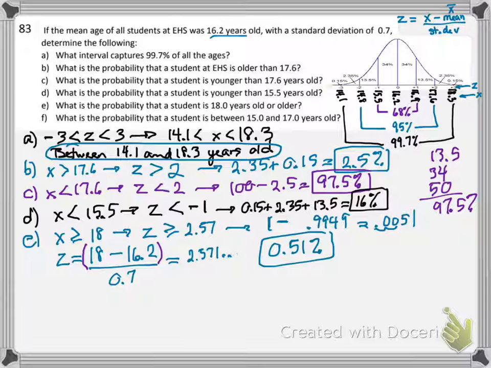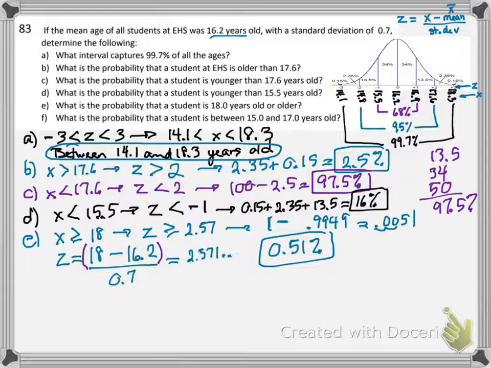Again, think about if that makes sense. How many people are 18 years or older? Not very many. 0.5%. Half a person out of every 100. 5 people out of every 1,000. If there's about 3,000 people in the school, that'd be about 15. About 15 people are over 18. Seems like it should be a little higher than that, but hey, maybe this survey was taken near the beginning of the year, and at the beginning of the year, there are very few 18-year-olds.